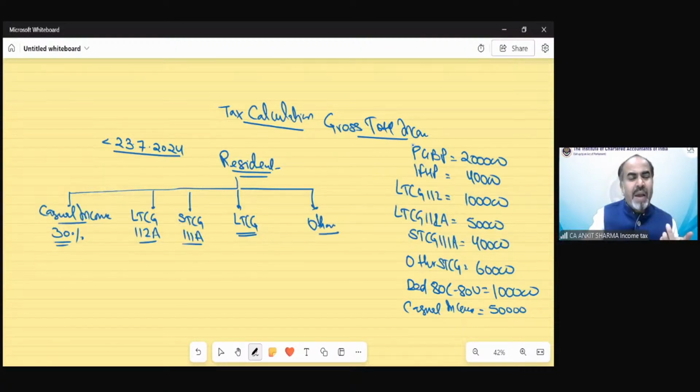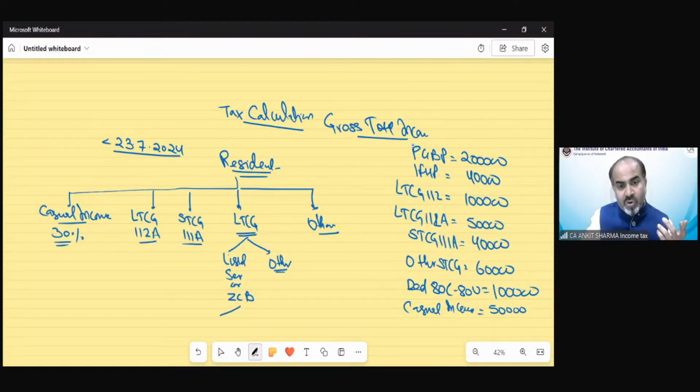Now the long-term capital gain could also have several parts, like if this is listed securities or zero coupon bonds, we have a separate provision. For other long-term capital gain, we have a separate provision. Generally, in my opinion, listed securities or zero coupon bonds would not be in the question because that will make the question more complicated.